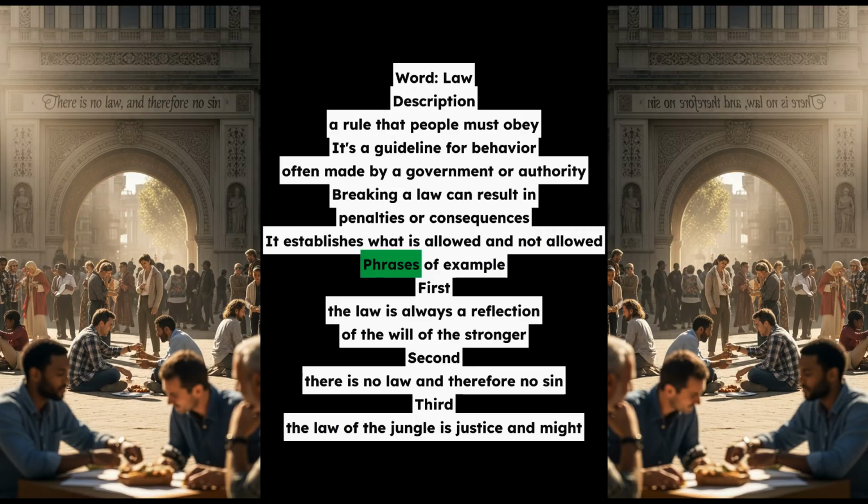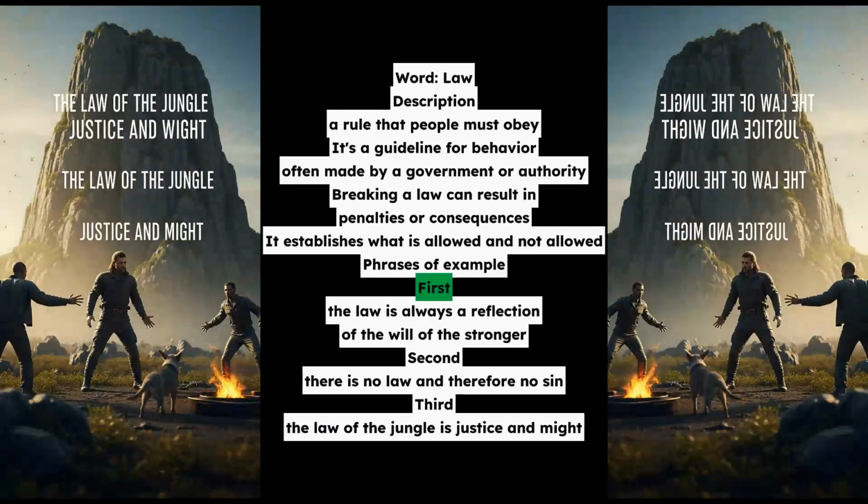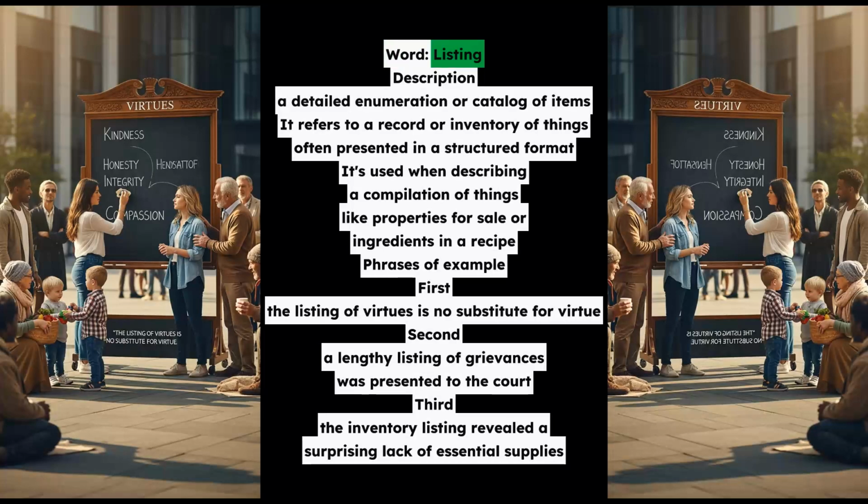Word, listing. Description, a detailed enumeration or catalog of items. It refers to a record or inventory of things, often presented in a structured format. It's used when describing a compilation of things, like properties for sale or ingredients in a recipe.